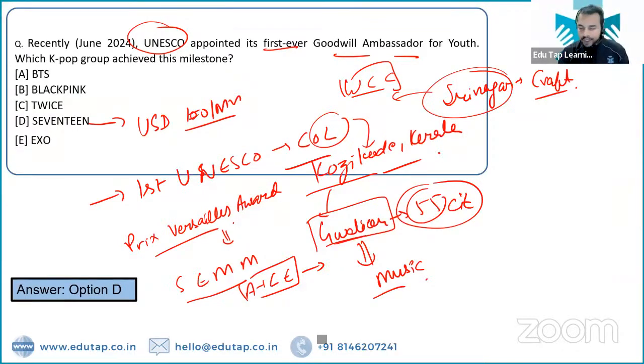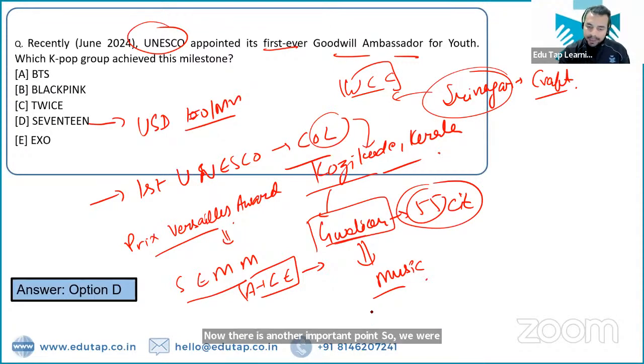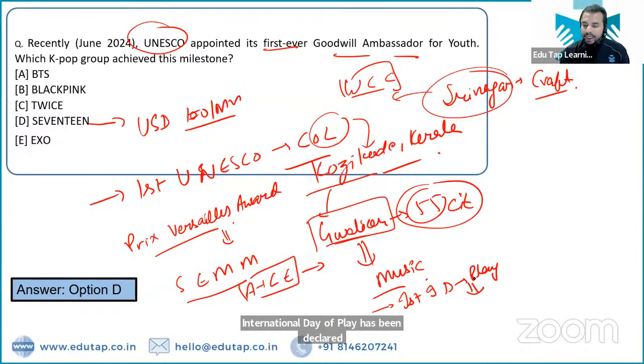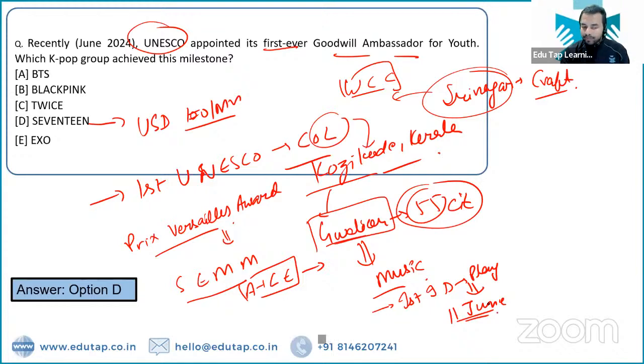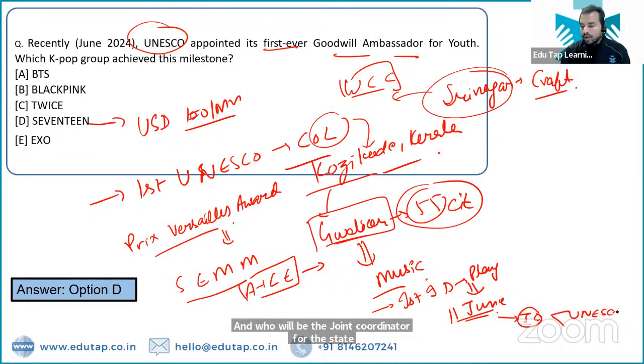Now, there is another important point. So we were covering the important international days, right? So let me tell you that recently the first International Day of Play has been declared. Can anybody tell me the date on which we will be celebrating the International Day of Play? It will be celebrated on 11th of June. 11th of June को हम celebrate करेंगे International Day of Play. And this has been announced by the United Nations. And who will be the joint coordinator for this day? The joint coordinator for this day will be UNESCO and UNICEF.